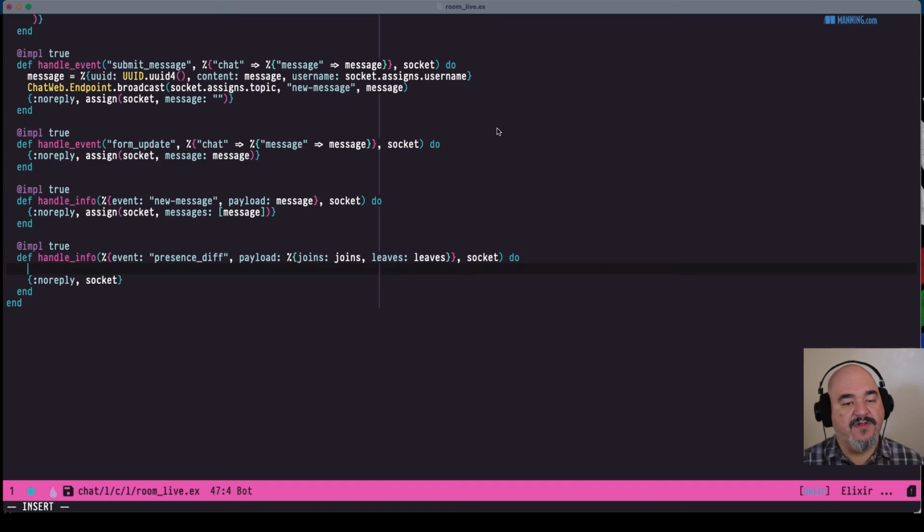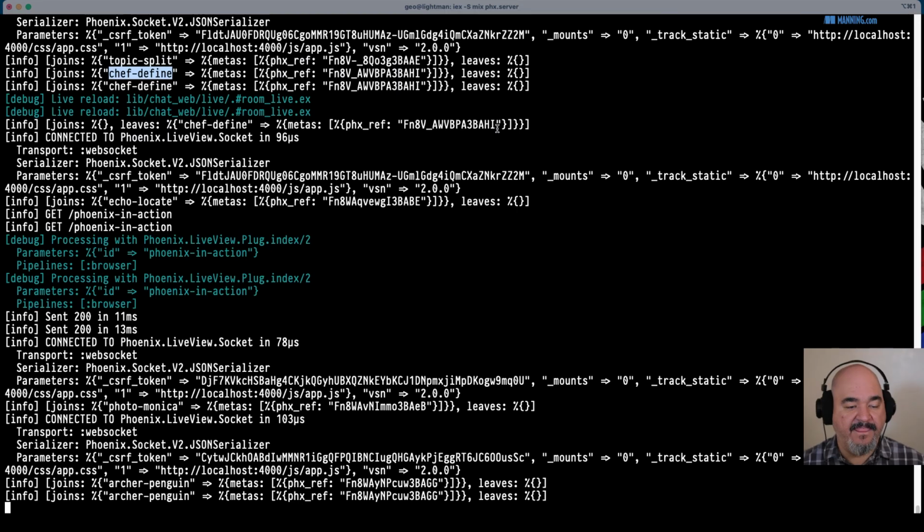Those are two separate maps, and each of those maps has the username. I would like to reduce all those down to just a list of messages that we can then send to the clients. So what would be the best way to do that?